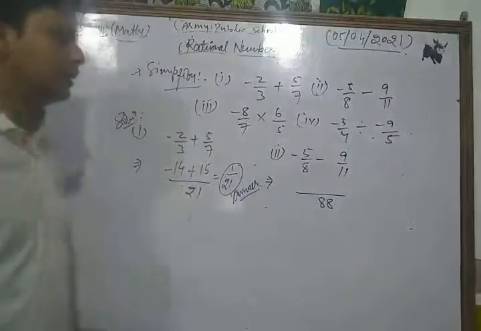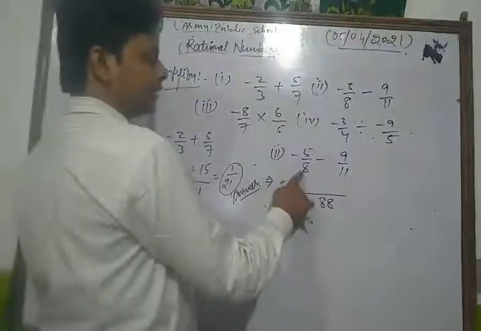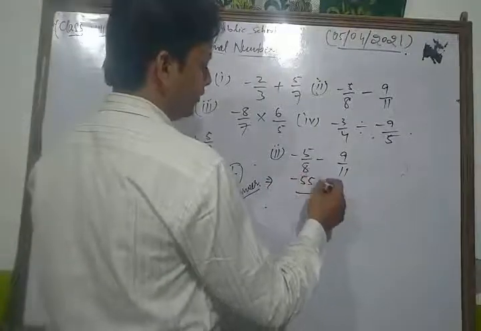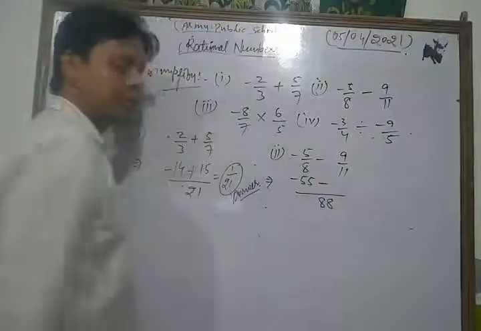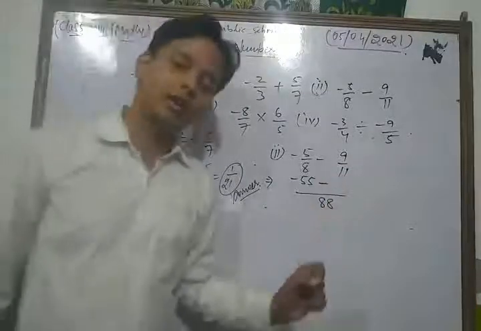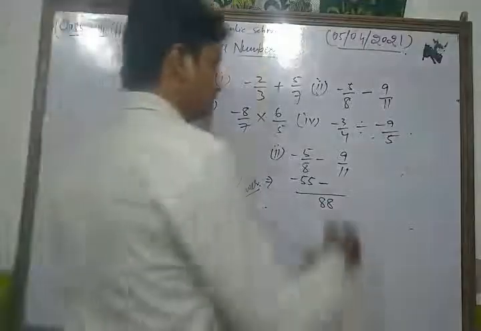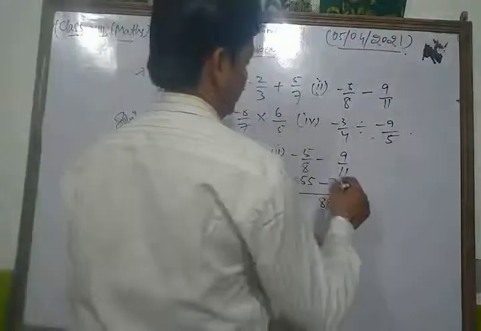Okay, now let's see. We divide 88 by 8, so we get 11. 11 5s are 55, so here it is minus 55. Minus, we divide 88 by 11, so we get 8. 8 9s are 72.